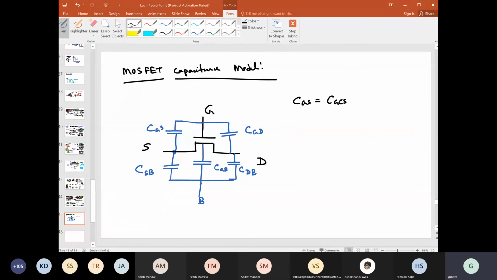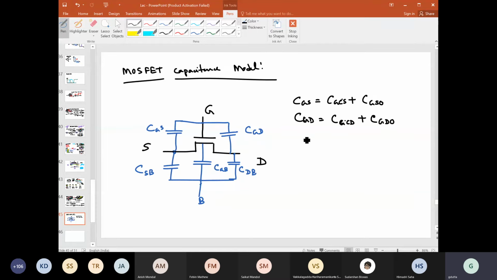Okay. Then plus the overlap capacitance between gate and source, so CGS naught. Then CGD, here too we have the gate to channel capacitance, meaning gate to drain due to the channel contribution, plus the CGD naught or CGDO, to say that it is an overlap capacitance, the gate drain overlap capacitance, right?